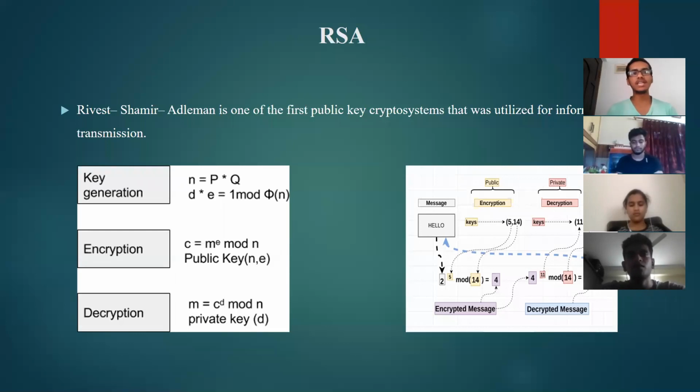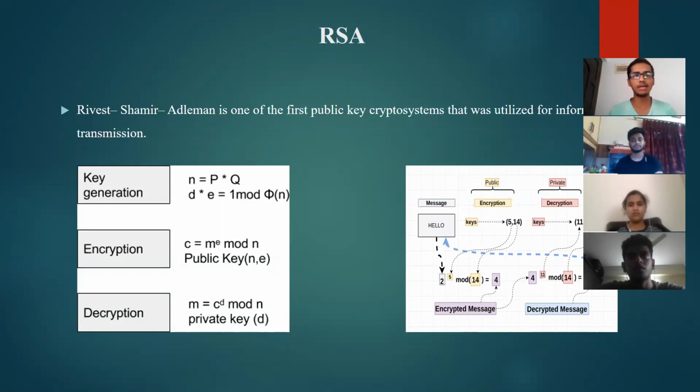Now our public key is N and E. The public key generated in RSA is sent to all the clients, and all the clients know this public key. The algorithm works in such a way that if we are sending a message from A to B, A encrypts the message using B's public key, which is available, and sends it to B. Once it's sent to B, B decrypts the message using its own private key. This is how the RSA algorithm works. So we have shown the public key, which is N and E here, and the private key, which is D here.